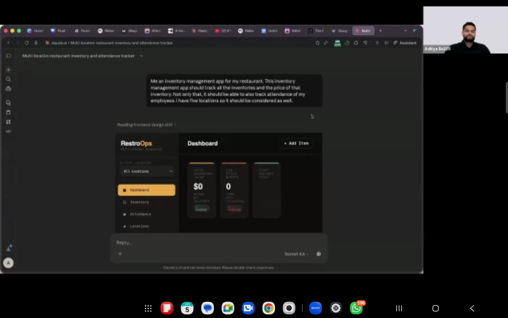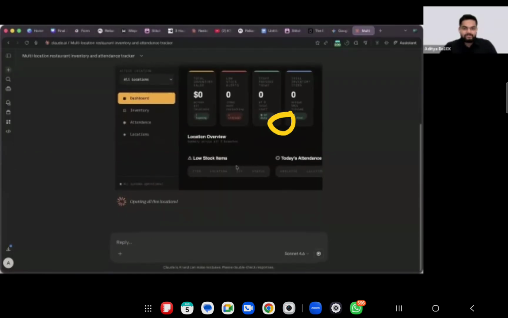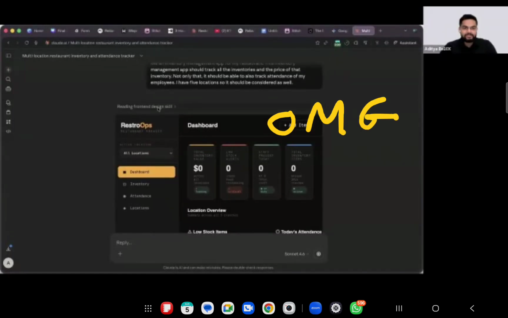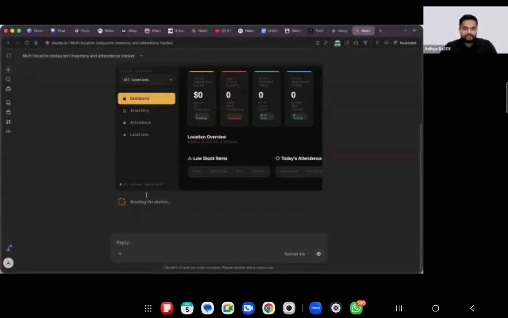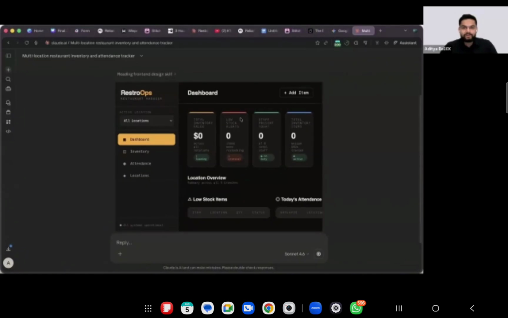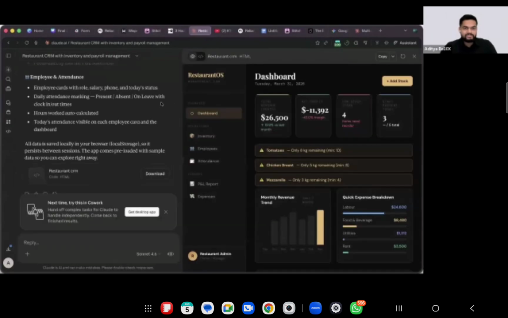Yes. So folks, it did the entire thing in the backend. And who is absolutely mind blown? It has created the functioning app for me. Right now, it created the front end, and now it is creating the backend for me. It has already created my front end in just a matter of minutes. So I can add items, I can do anything I want. I already created one; you can see right over here.